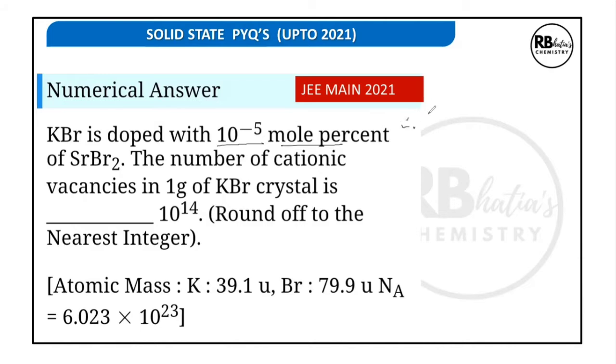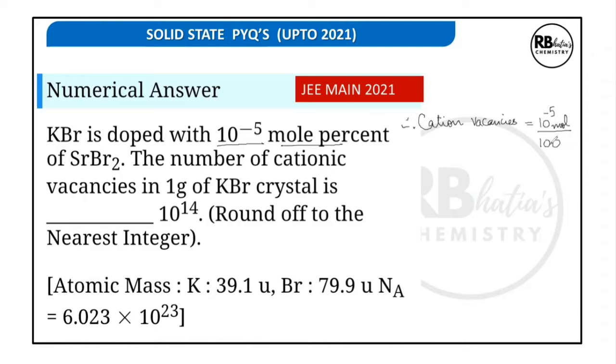Therefore, the cation vacancies will be equal to the amount of strontium bromide added. Hence, the cation vacancies are going to be 10 to the power minus 5 mole percent.